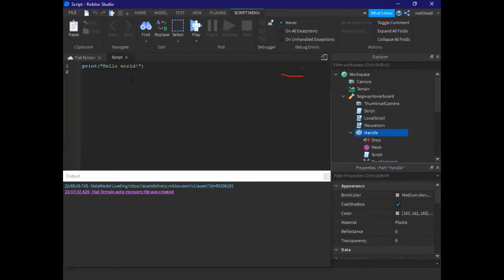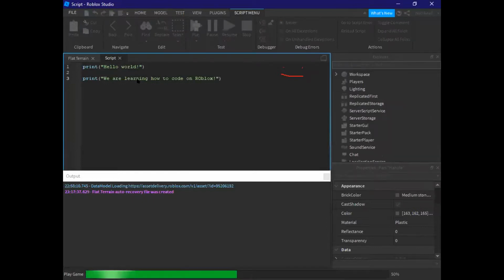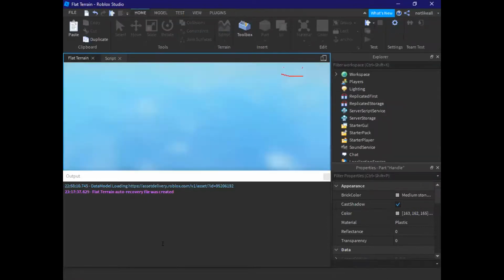Now, Lua programming. Welcome to Lua programming. What's the print statement? The print statement is all about introduction, or putting something on your screen. I'll say print, we are learning how to code on Roblox. If I run my code, in the output window I will be able to see two things: Hello world, we are learning how to code on Roblox.